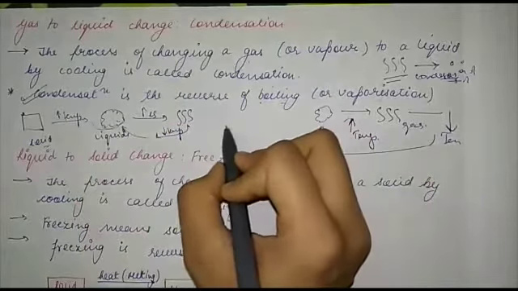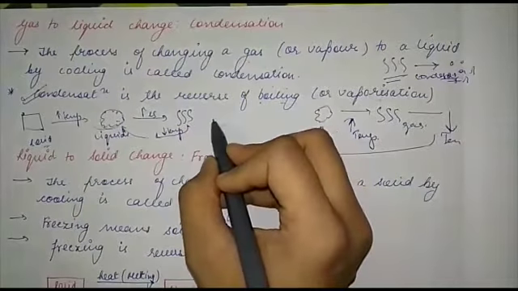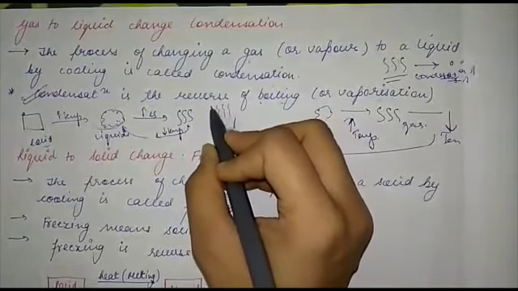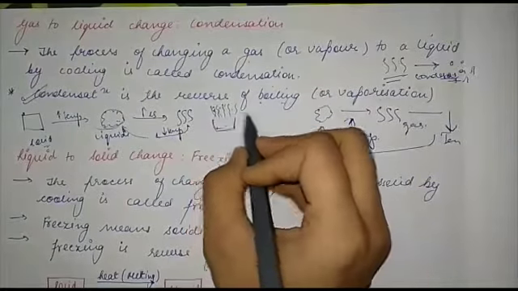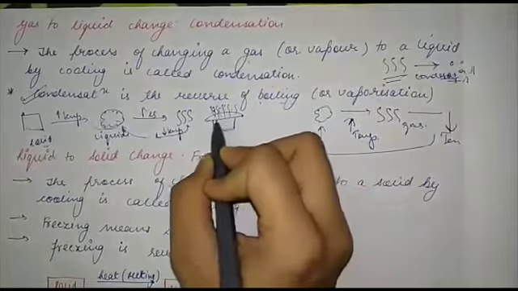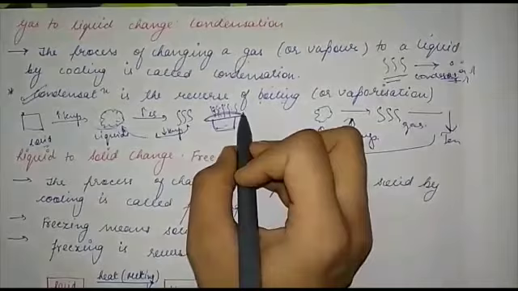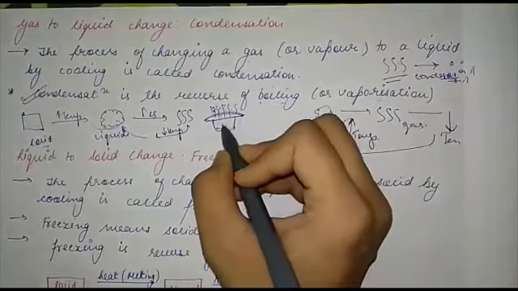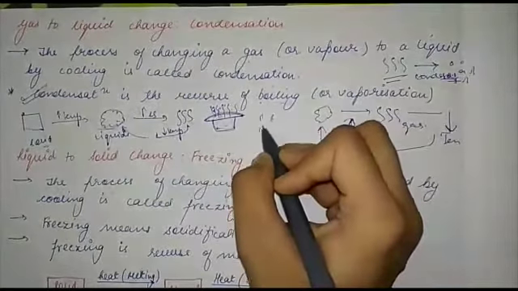You must have watched that whenever your mother boils water in a container, you will observe some vapors coming out. When the water starts boiling, you see vapors coming out, and then you just put a lid on it. This is a very simple and easy experiment you can try at home. You put a lid over it, and after 2 to 3 minutes, you just uncover the container and look at the base of the lid. You will see small droplets of water there.